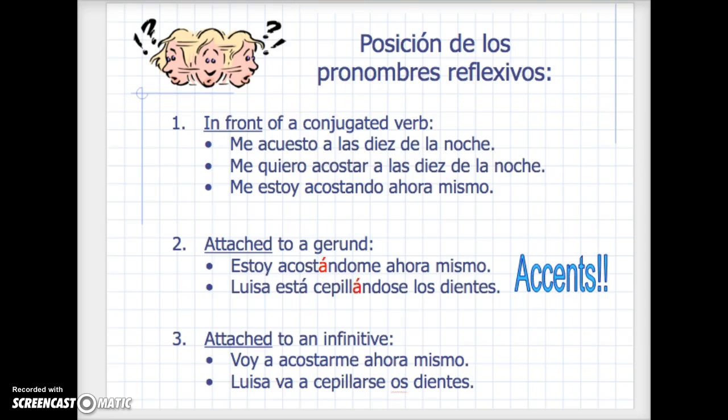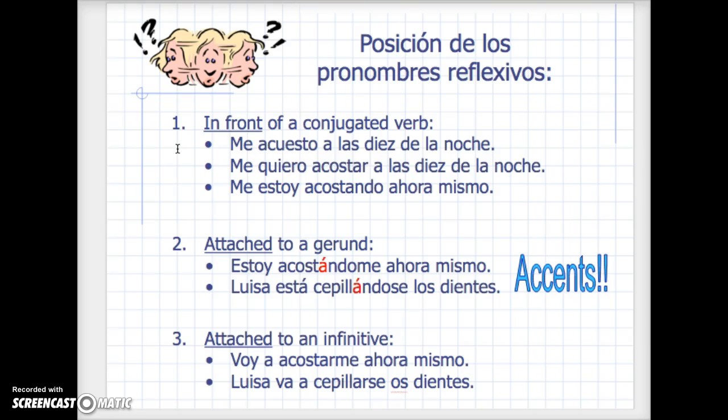Where do we put these reflexive pronouns? There are really three different places, but if you can't remember all three rules, you can always remember: always put it in front of your first verb. Just like we were doing with the other examples of conjugating verbs, we always put it in front. Me, and here we have, me acuesto.